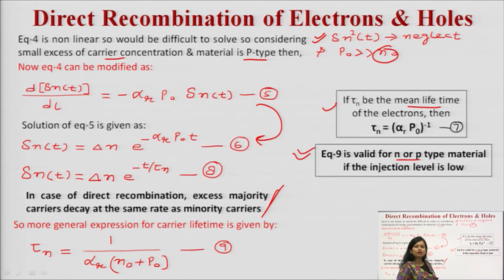So, I hope now this particular point is clear and how to relate it mathematically. The only thing you have to remember over here: you are considering a type of semiconductor, then their thermal equilibrium concentration, then the excess carrier concentration, and the percentage increase. If you have taken the n-type semiconductor, the percentage increase is less in case of the electron concentration. That is why we have left that particular term and we have drawn the curve between the hole concentration and the time, because in that particular case the advantage is to consider the minority charge carriers.